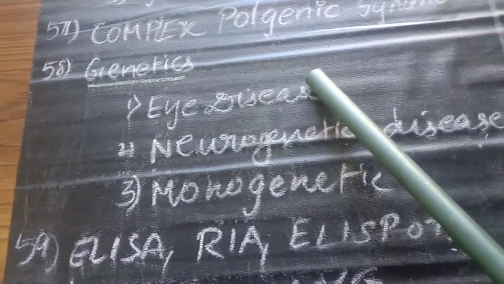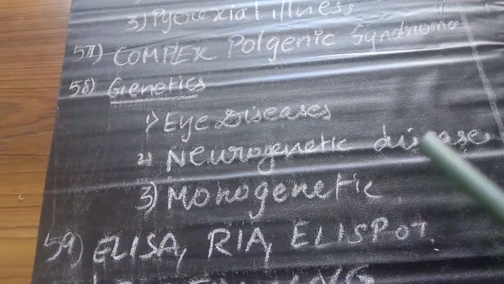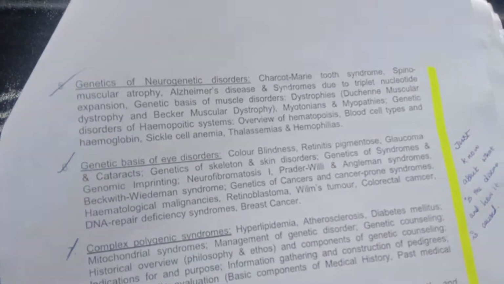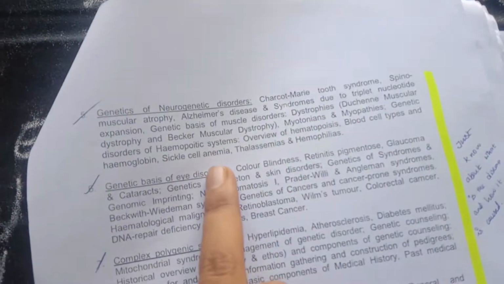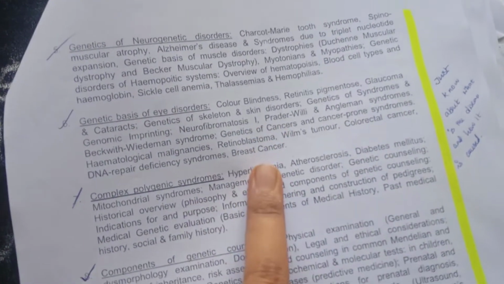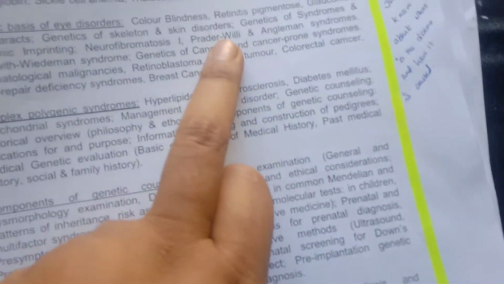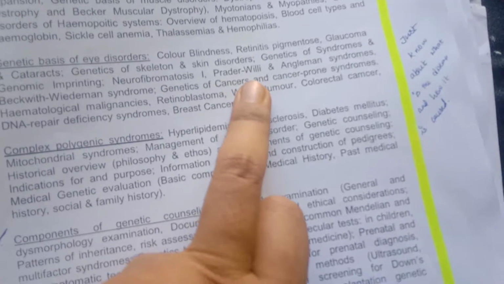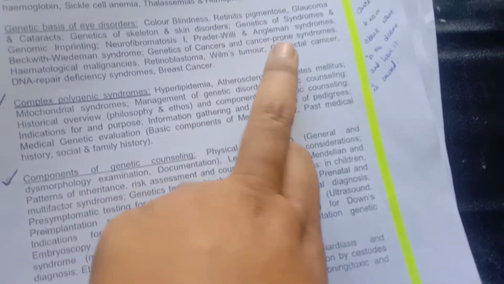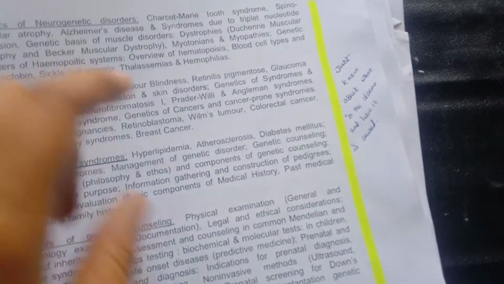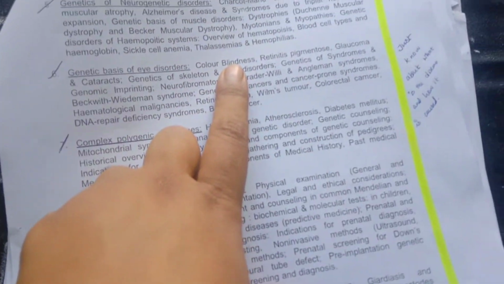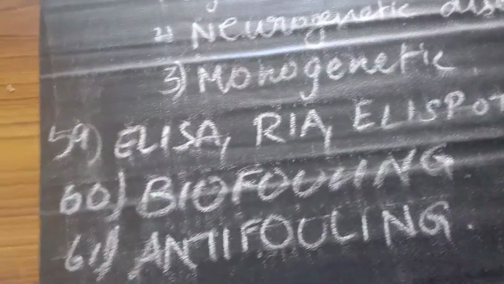Next thing is the genetics of high disorder, neurogenetic disorder, and monogenetic disorder. In that, again you need to refer to your syllabus. Neurogenetic disorder means you should study all those things. For high disorder, you should know the genetics of these particular diseases. If it is Prader-Willi syndrome, what is the genetic basis of Prader-Willi and Angelman syndrome. And for color blindness, what is the genetic cause, like that you should know.